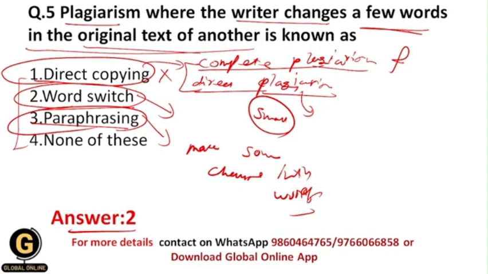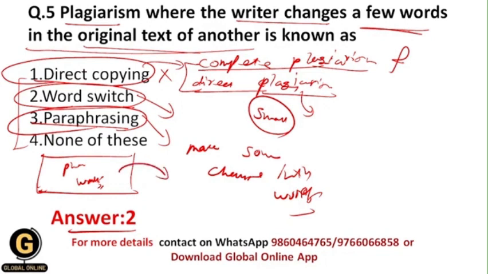So for example, there is a paragraph in an original text, and I am changing some phrases, I am changing some words, or else I am changing the sequence of sentences. And after that I am copying this whole paragraph into my research paper and saying that this is my work, this is my idea. So this is called paraphrasing.